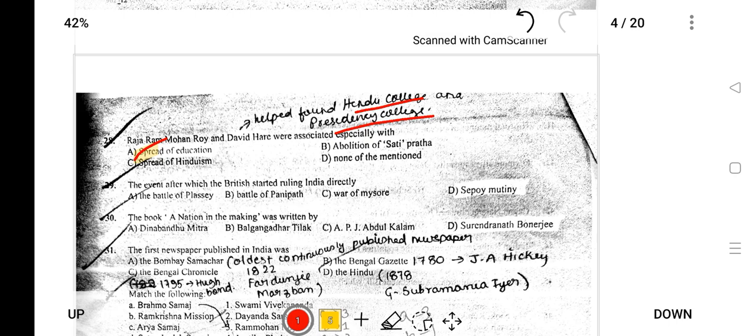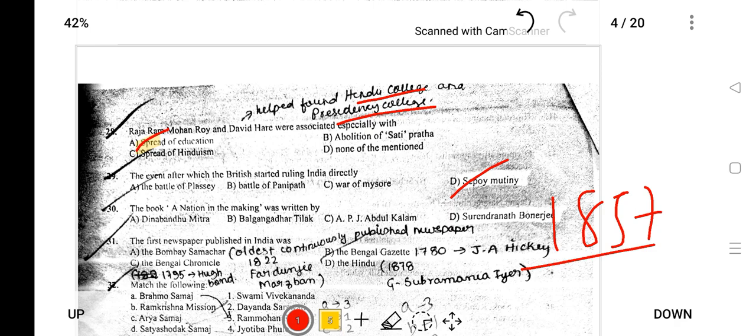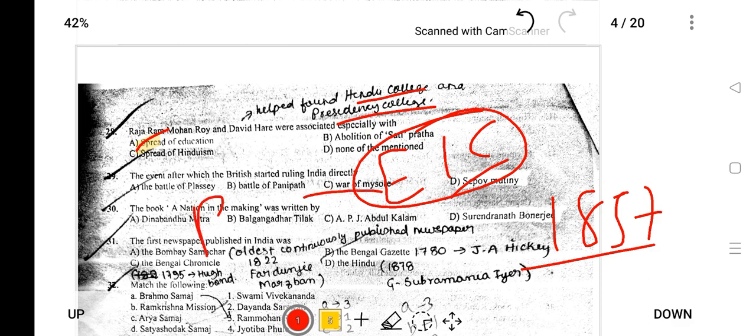Next, the event in which the British started ruling India directly was the Sepoy Mutiny. Before 1857, India was indirectly ruled by the British. That is, the East India Company ruled India, with the Board of Control and Board of Directors, the business and government administration side.